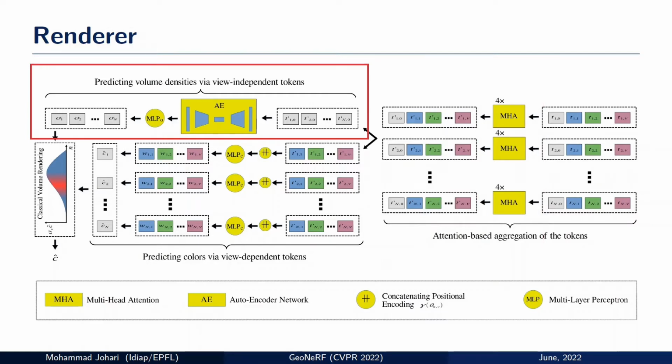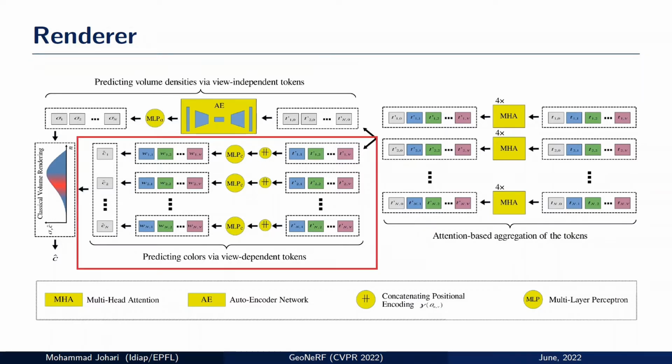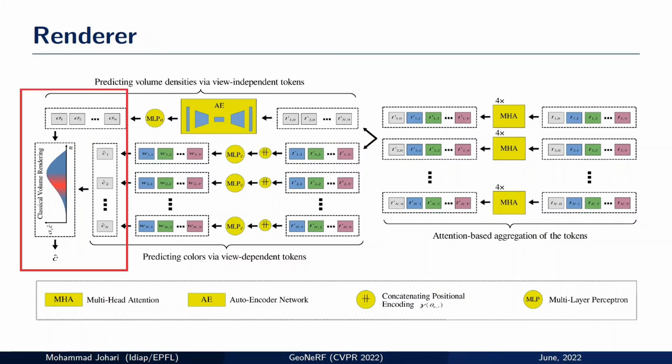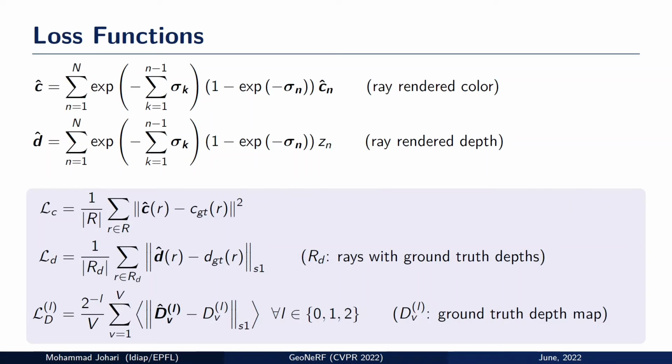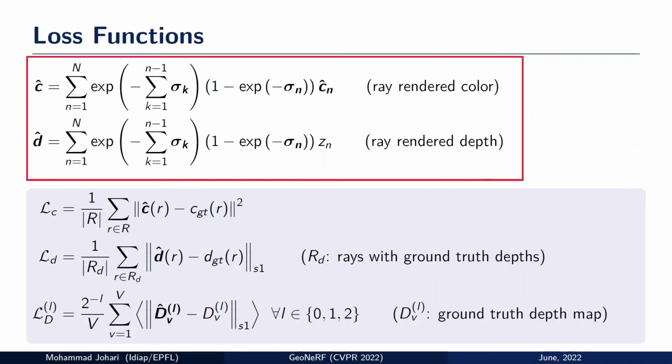First, the view-independent tokens are regularized along the ray with an autoencoder network and predict the volume densities of all the points. On the second path, the view-dependent tokens are supplemented with positional encodings and predict the weights with respect to all the source views. The color samples from the source views are blended together in a weighted sum fashion and predict the color of all the points. Finally, using the classical volume rendering technique from NeRF, we render the final color value of the ray. The ray colors and depths are rendered with the classical volume rendering technique.